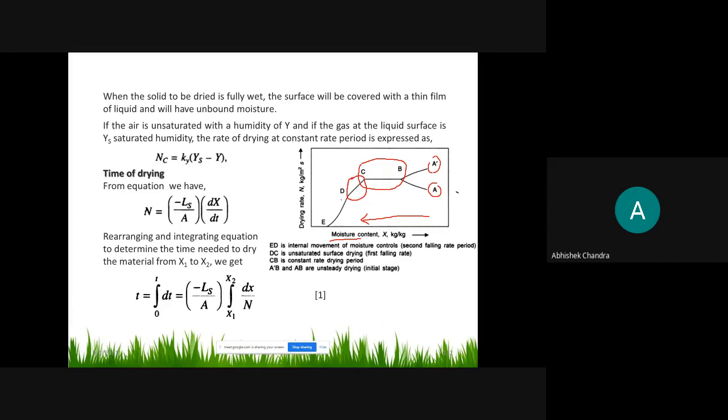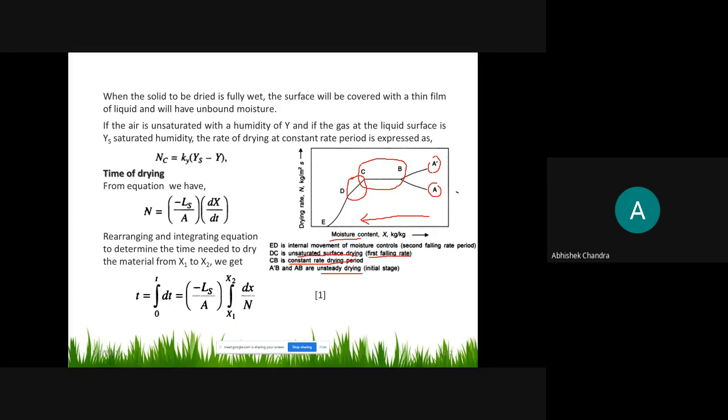Here, as we already mentioned, A and B are unsteady state drying; here the rate will be different. CB is the constant rate of drying period. CD is the unsaturated surface drying, which is known as the first falling rate.